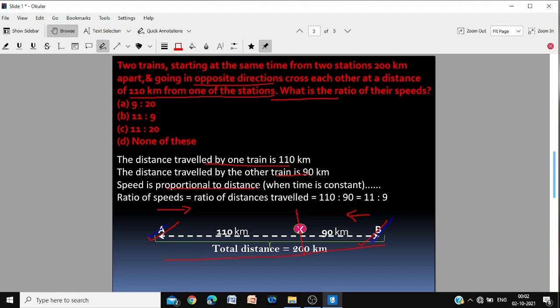Slower speed means less distance. So the ratio of speed would be equal to ratio of distances. That is, the ratio of 110 km and 90 km, or 11:9 is the ratio. That is the ratio of the distances traveled, which is also the ratio of the speed of the two trains.